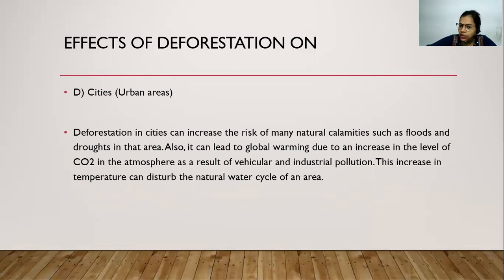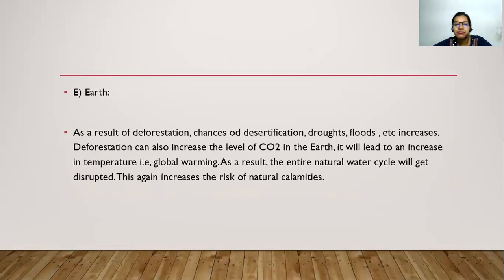Now we also know that it causes global warming due to increase in the level of CO2. So this is because of the result of vehicular and industrial pollution. So in the cities, we know that many of us use vehicles and so many industries are there. So all these in combined effect increase the carbon dioxide level. So the increase in the temperature will disturb the natural cycle of an area.